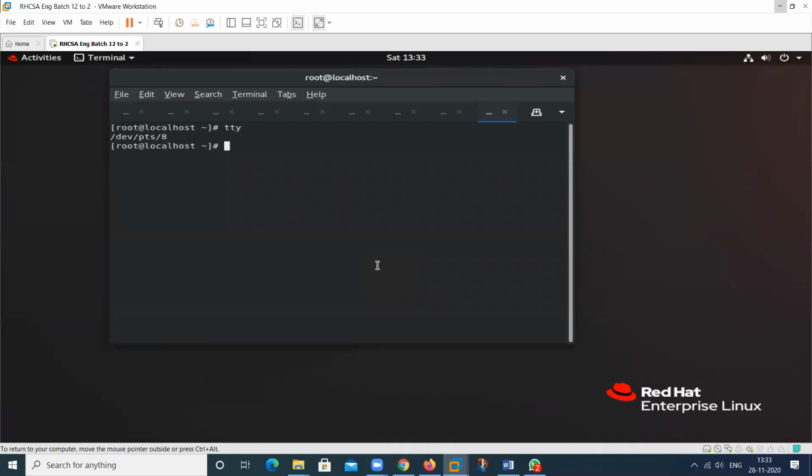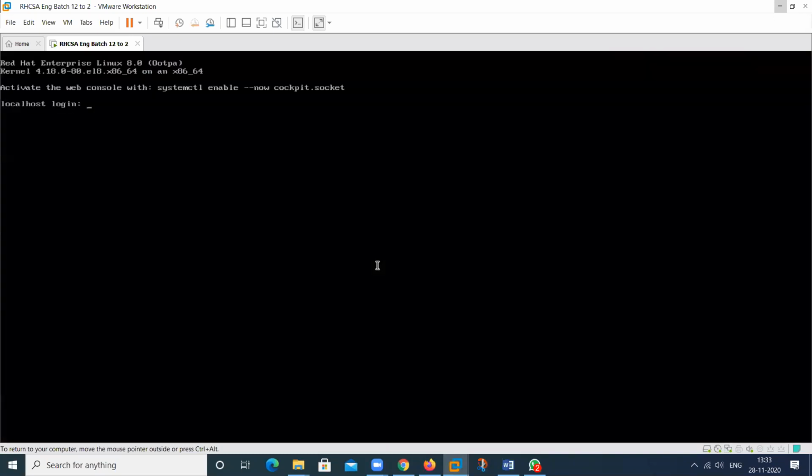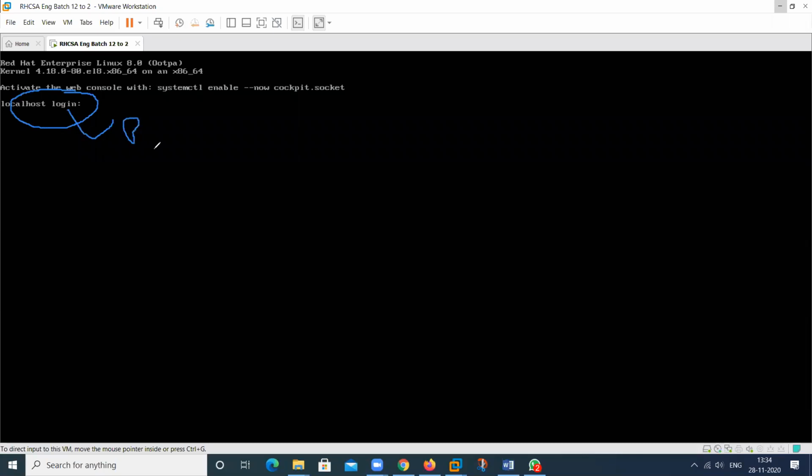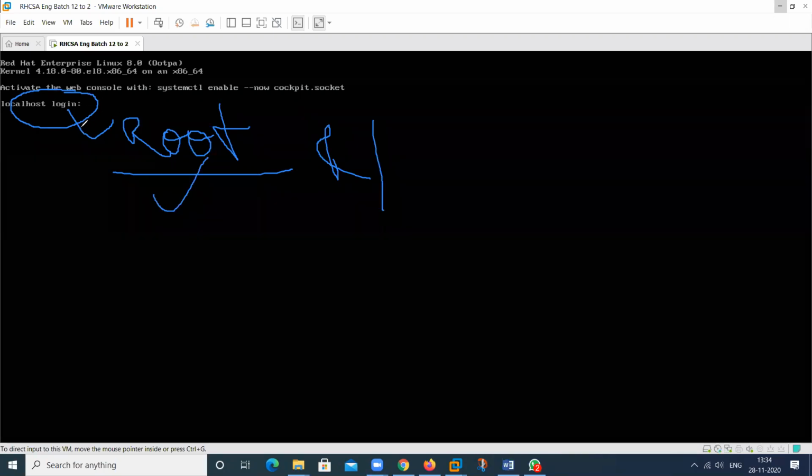See here, when we type F3, this is another screen. Type the username here, that is root, or it can be your regular user.